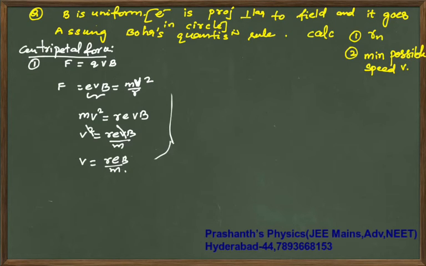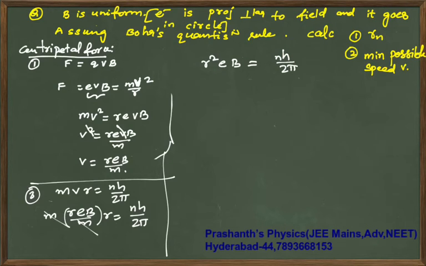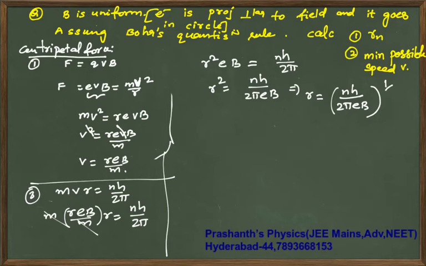Now from here your second equation is the quantization rule, mvr is equal to nh by 2 pi. So m times V, which is Reb by m, times R is equal to nh by 2 pi. M will cancel off. So R square Eb is equal to nh by 2 pi. From here R square is nh by 2 pi Eb. That implies your R is (nh by 2 pi Eb) whole power 1 by 2.